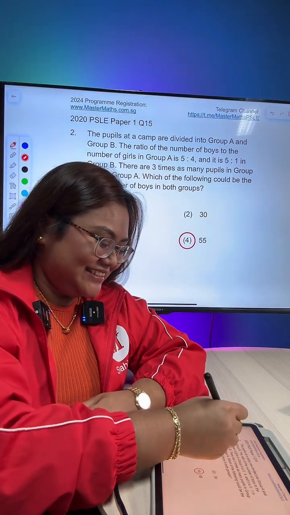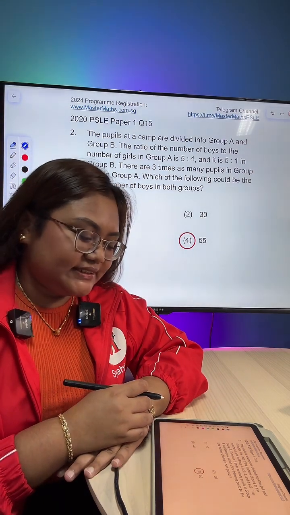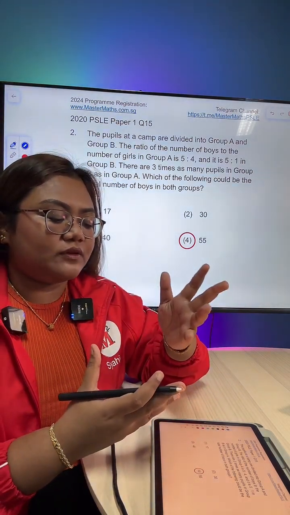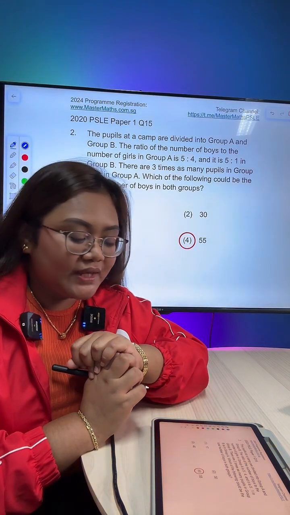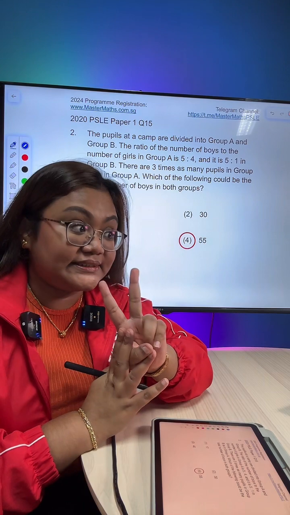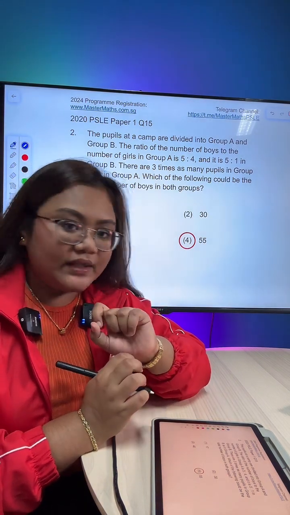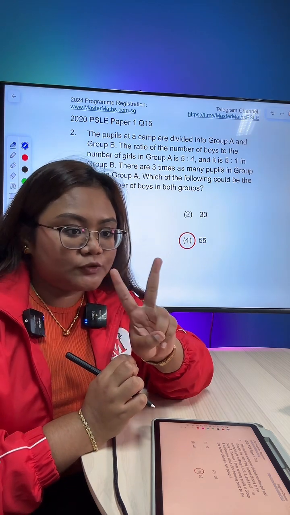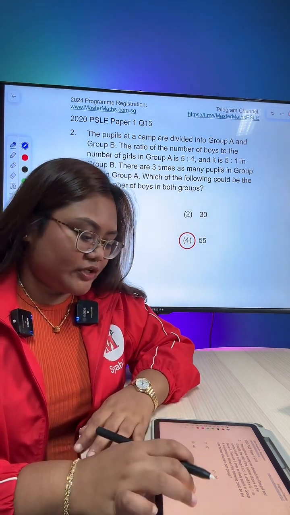Alright. So let's go through. This question says that basically we are given 3 sets of ratio. Okay, we are given 3 sets of ratio. If you only see 2 sets, you can actually form a 3rd set of ratio. Okay, so let me show you the first 2 sets of ratio first.